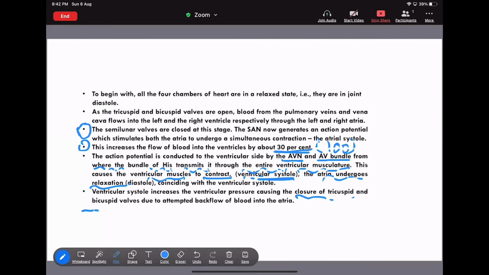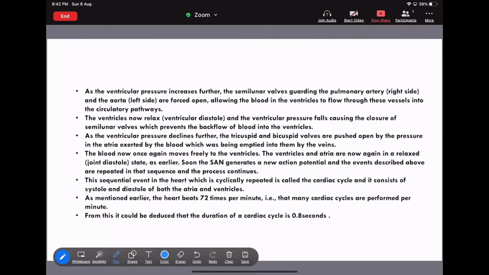Now see the next slide. The semilunar valve guarding the pulmonary artery. Can you say which semilunar valve guards the pulmonary artery? That is nothing but the pulmonary valve. I already said that the semilunar valve will be of two types: one is the aortic valve, second one is the pulmonary valve.